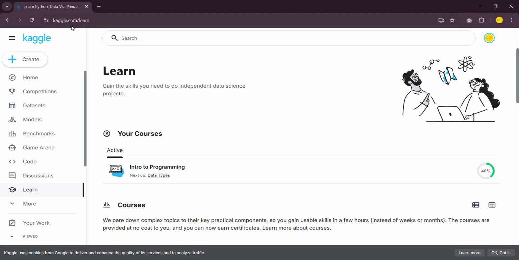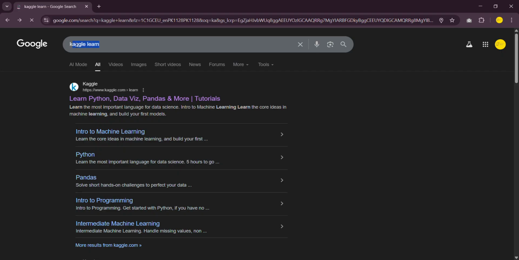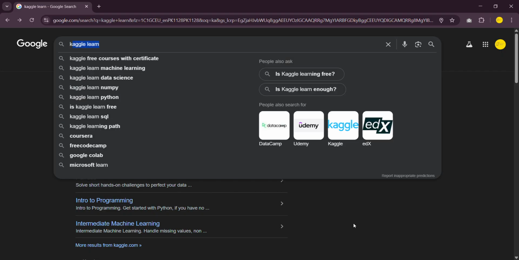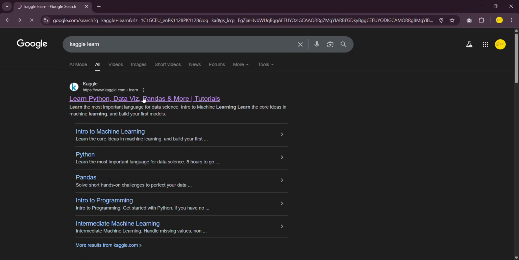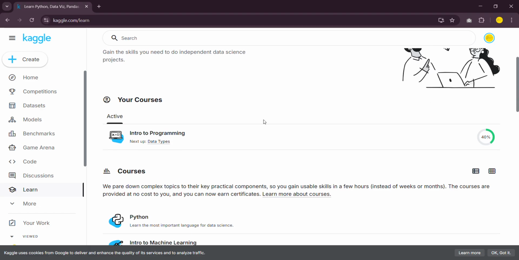So what you have to do is search Kaggle Learn on Google. When you search this, you will find this type of page, and you have to click this first link, Learn Python with. You will be navigated to this page. If you don't have an account for Kaggle, you have to create it once. Upon creation, you will be navigated to this page.